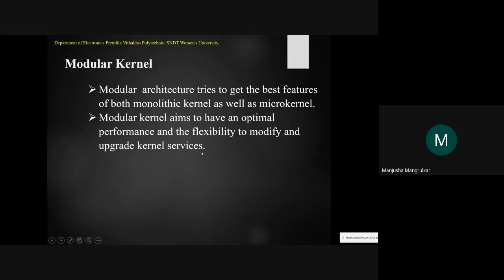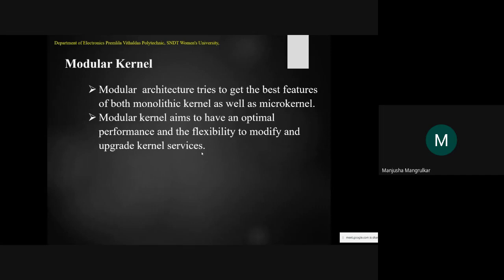The kernel is a program that gives services to the user to develop their applications. A simple example of the kernel: the kernel is a core architecture which gives the functionality for users to develop application programs.